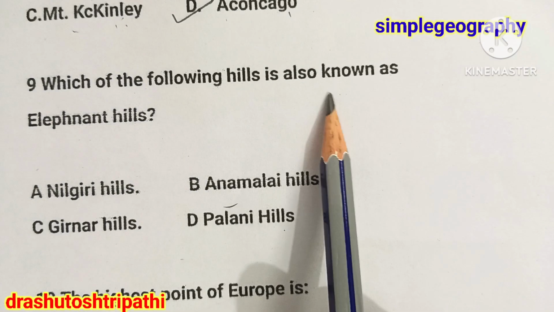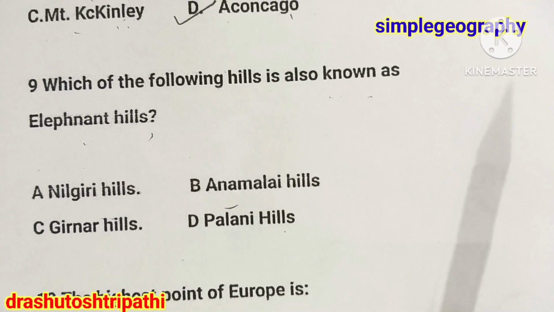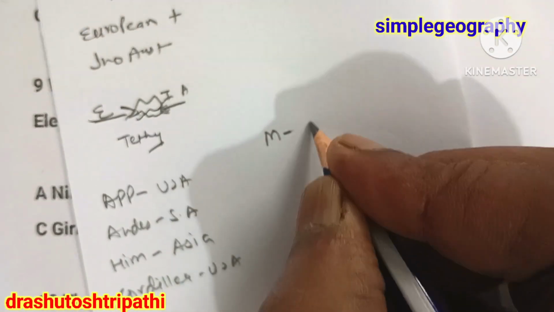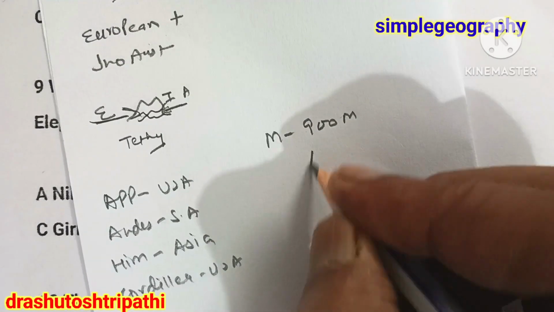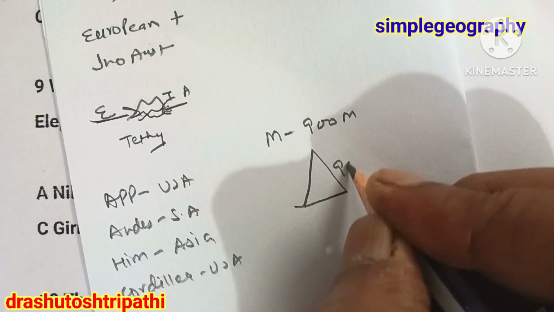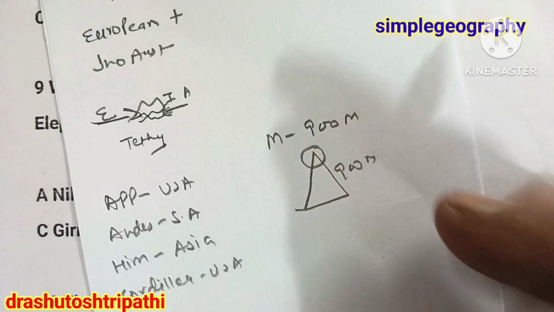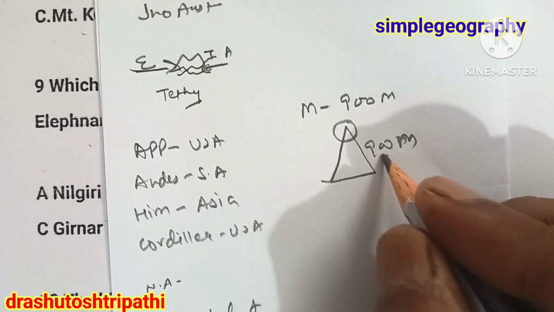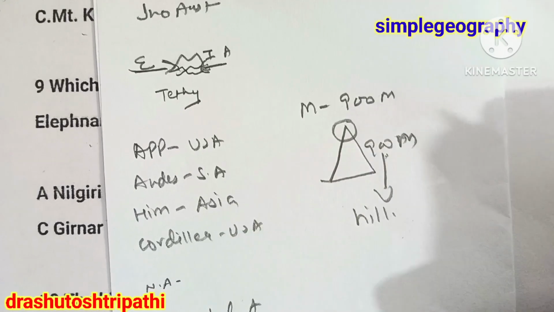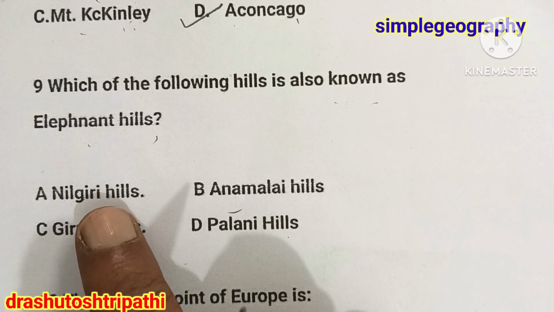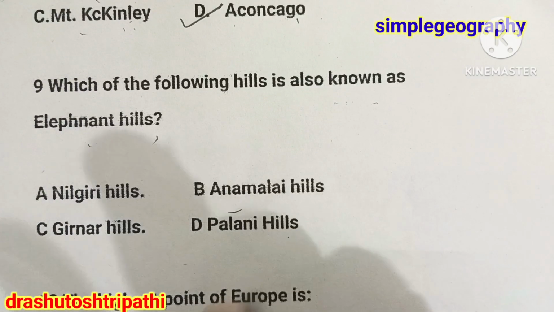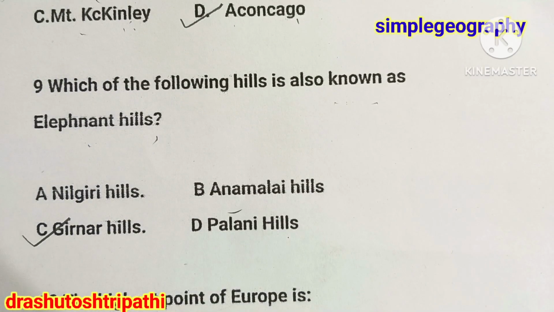Which of the following hills is also known as the Elephant Hills? Now what is the difference between the mountain and hill? Mountain means an elevated land whose height is more than 900 meter and its top is cone-like, and if its height is less than 900 meter, then it comes under the category of hill. Now the options are Nilgiri Hills, Annamalai Hills, Ginnar Hills and Palani Hills. All these are in the southern part of India. The answer is C. Ginnar Hills is known as the Elephant Hills.